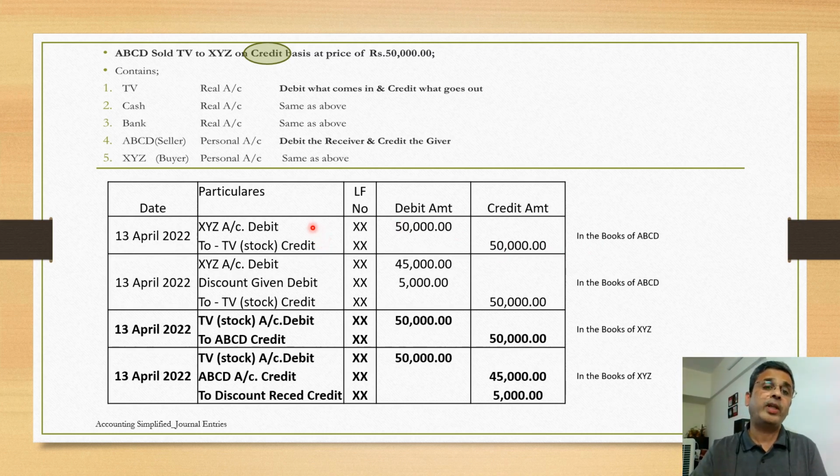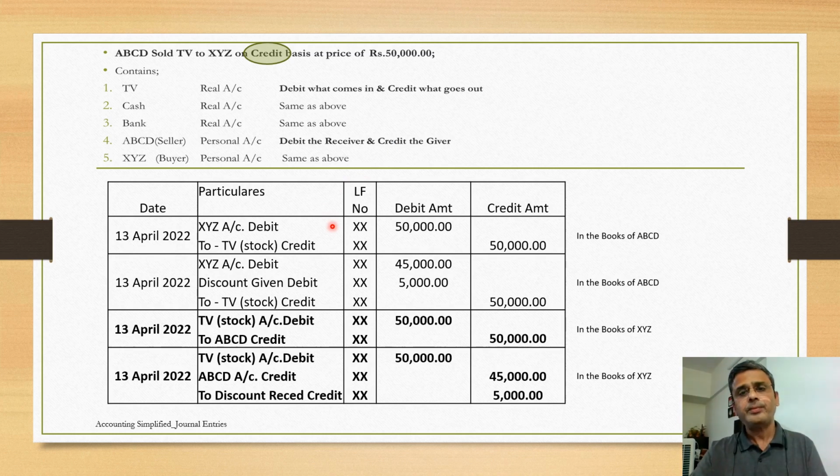Now why would he debit XYZ account? XYZ account is a personal account. Now what is the rule of personal account? Debit the receiver, credit the giver. So since in this case the receiver is XYZ, the debit would be to XYZ.